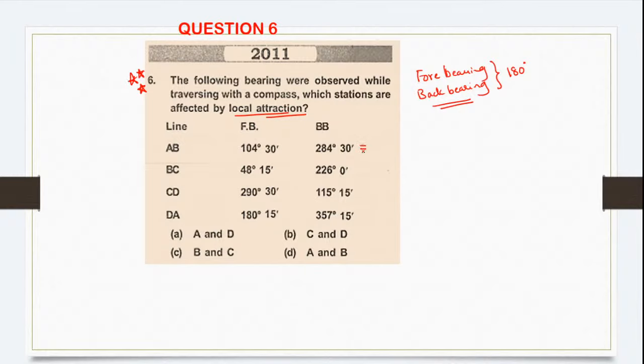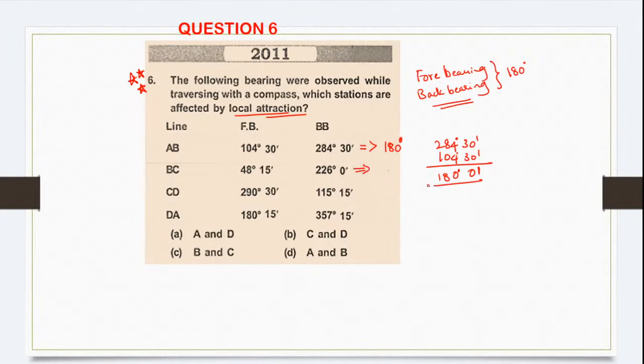See here, first try to take the difference between this forebearing and back bearing. So how much is it? Minus 104 30. So this will be 180. So exactly 180 degree.